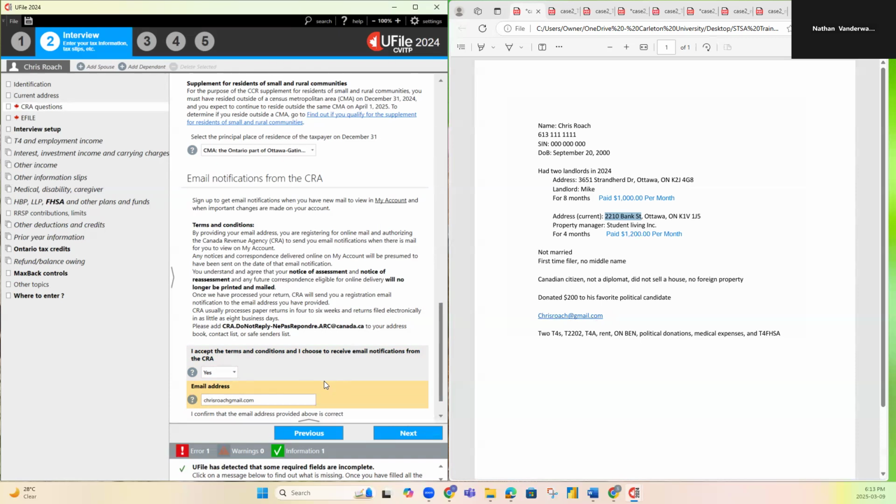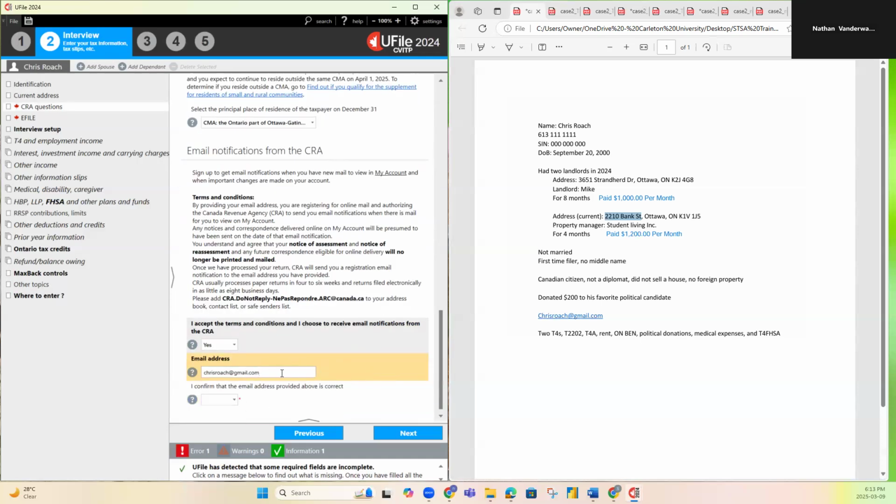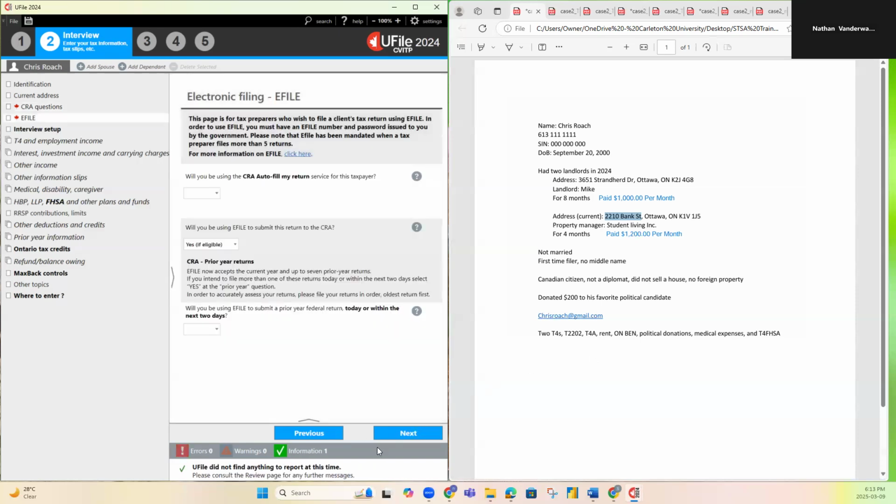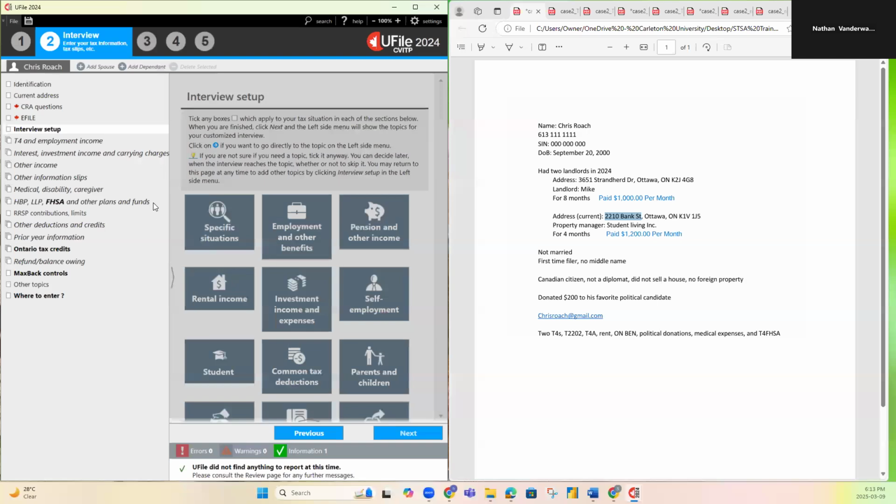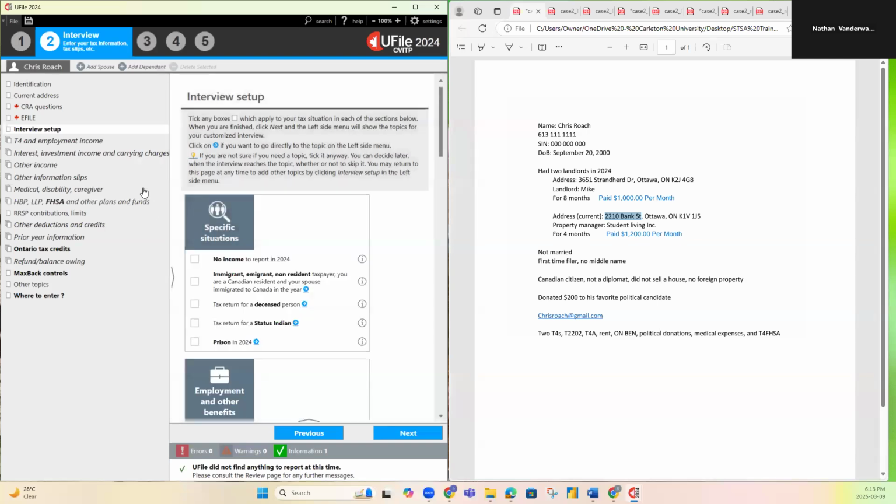So we do the whole at gmail.com again. It's very important that we do this step because this is where we'll be emailing their return to. It is crucial that this is correct. So yes, he confirms that it is his email address now, so we can move forward. For this, no, no, move forward. Perfect. And now we're able to start inputting some of his forms.